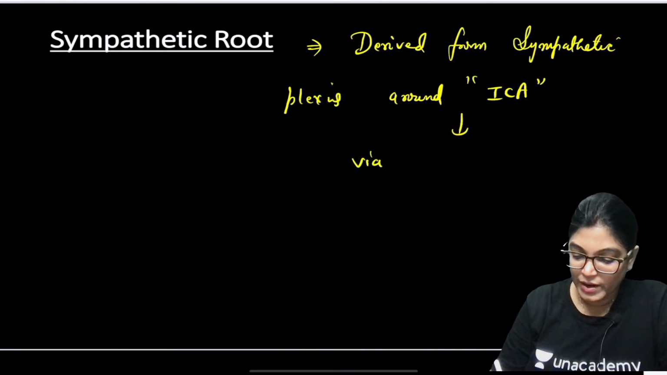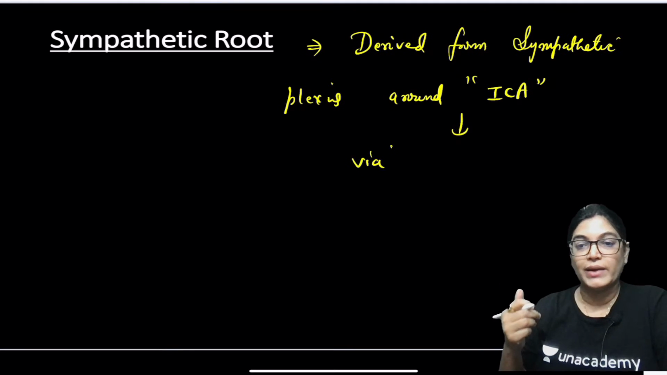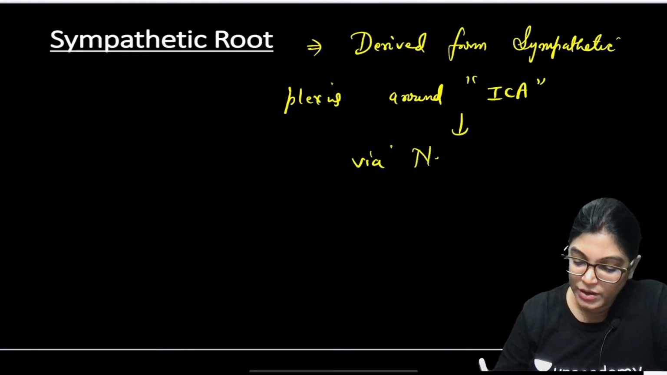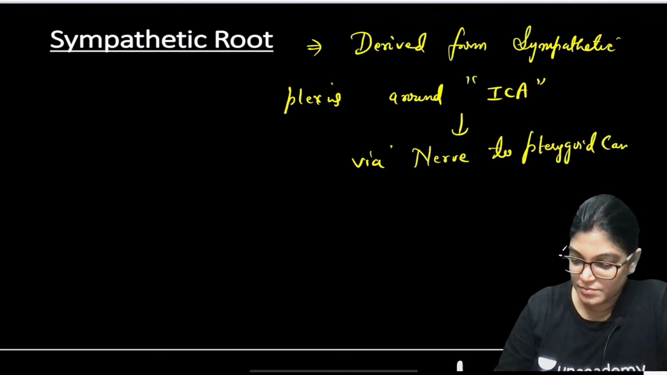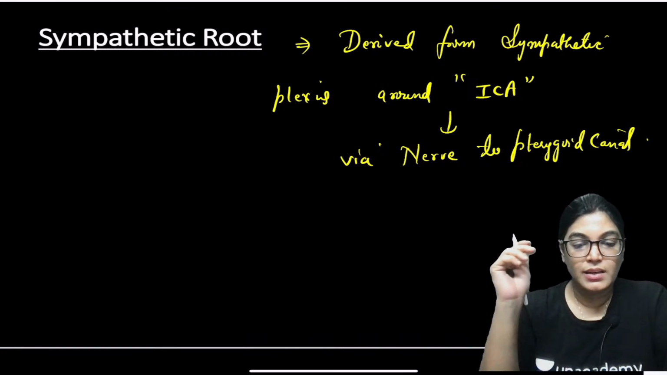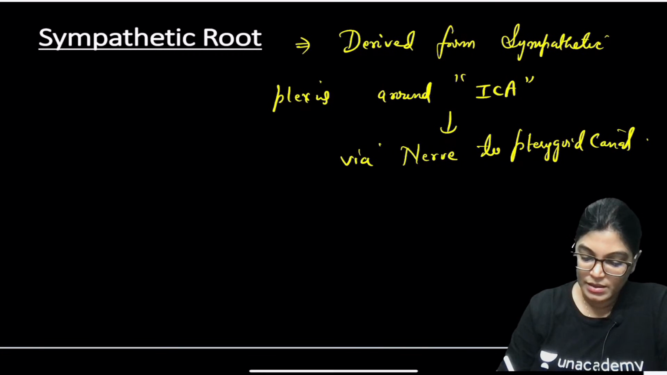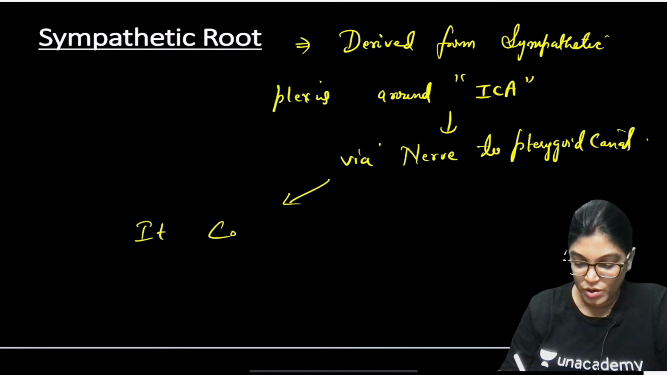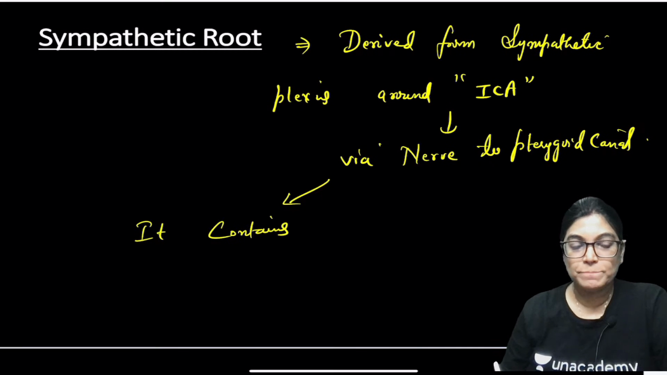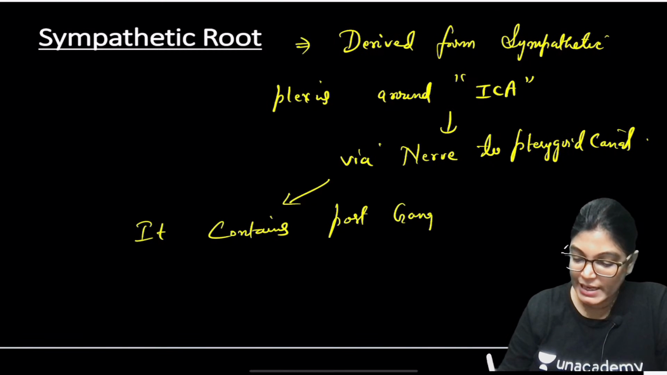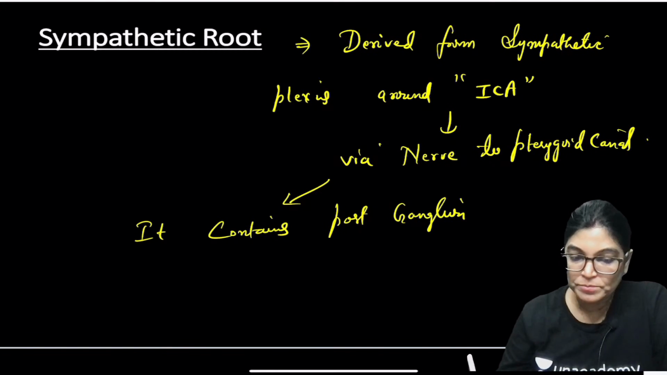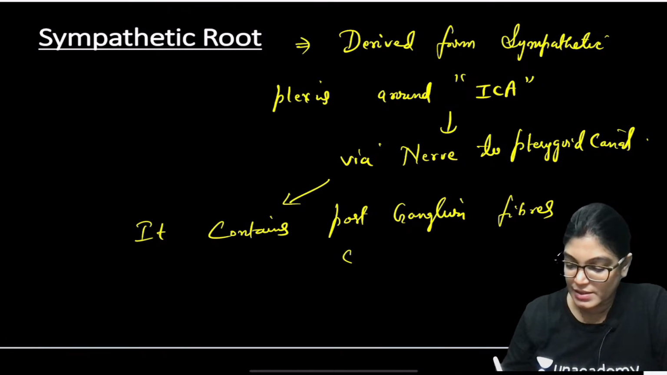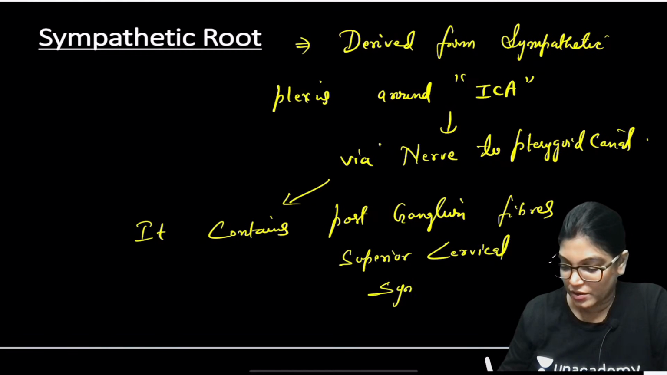Then via the nerve to the pterygoid canal. This forms the deep petrosal nerve, which joins with the greater petrosal nerve, then goes via the nerve of the pterygoid canal. What does it contain? It contains postganglionic fibers. The relay station for the sympathetic fibers is the superior cervical sympathetic ganglion, so it contains postganglionic fibers from the superior cervical sympathetic ganglion.